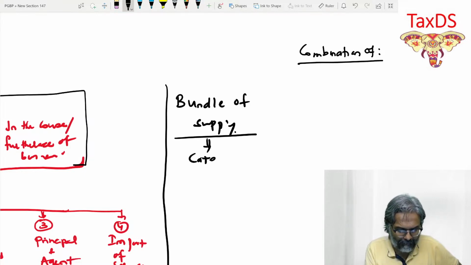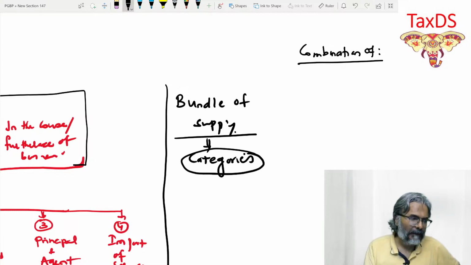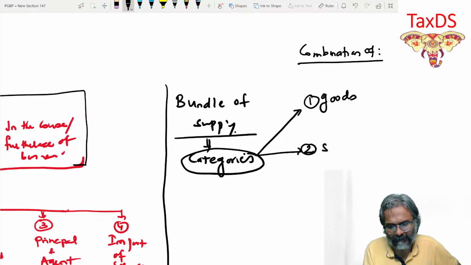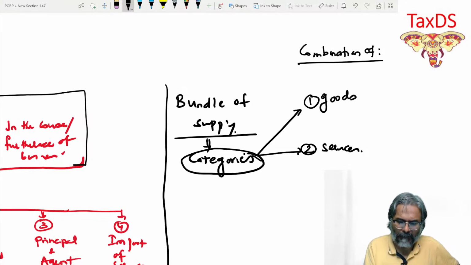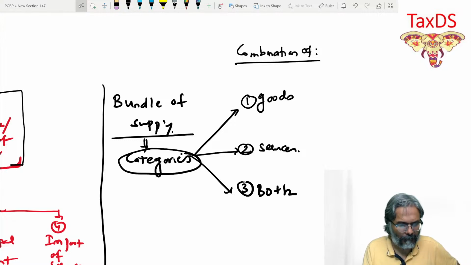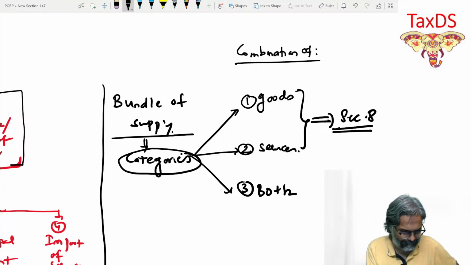Here, the category, don't use the word mixed right now, Jyoti, it would not be appropriate at this stage. So what is the category? Bundle could be of goods to goods, where only goods are bundled. Bundling could also be of only services. Or bundling in that case could be of both goods as well as services. If it is only goods to goods, or only services to services, you don't have any issue. You will refer to section 8 to get your final answer.